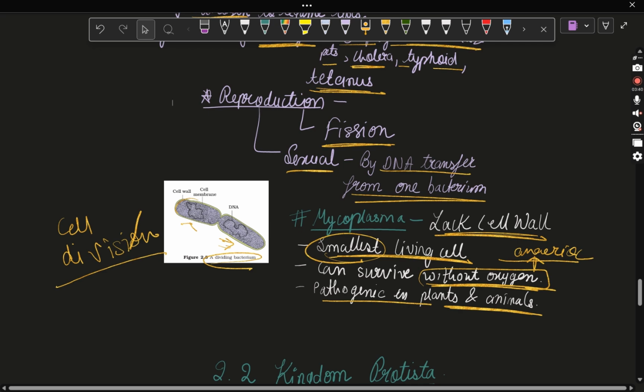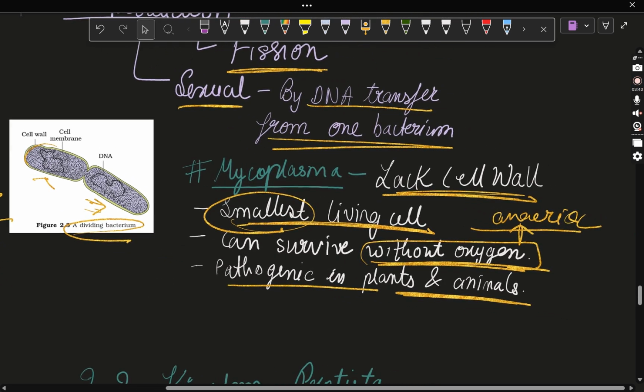Next is just a small piece of information on another group of bacteria called mycoplasma. Mycoplasma एक ऐसा बैक्टीरिया जिसमें बिल्कुल सेल वॉल नहीं है, अलग टाइप की सेल वॉल तो छोड़ो, है ही नहीं सेल वॉल. So they lack cell wall. They are the smallest living cell. Means human, plants, animals, pathogens, viral DNA सबको मिलाकर देखे तो ये माइकोप्लाज्मा स्मॉलेस्ट लिविंग सेल है. ये ऑक्सीजन के बिना सर्वाइव करता है. That's why it's called anaerobic. And of course they cause damage to plants and animals. That's why they are pathogenic to plants and animals.